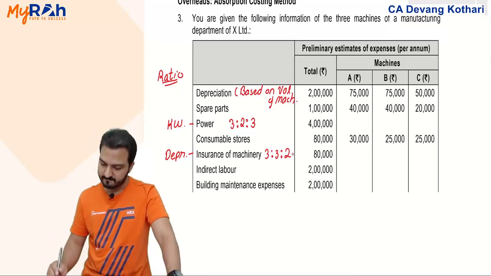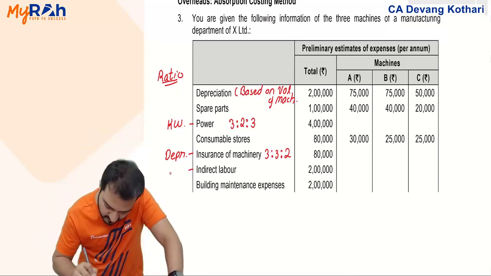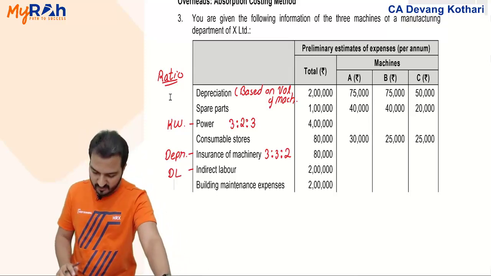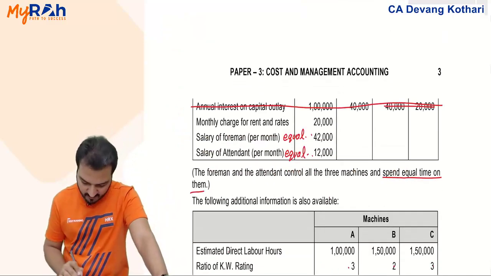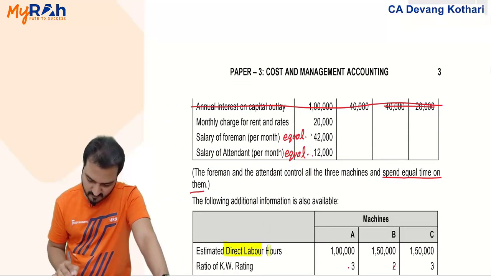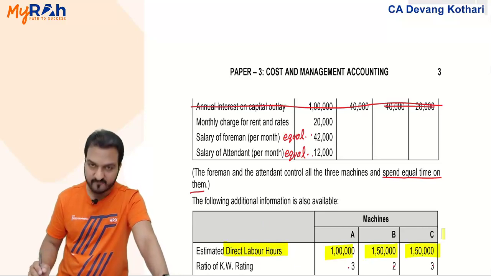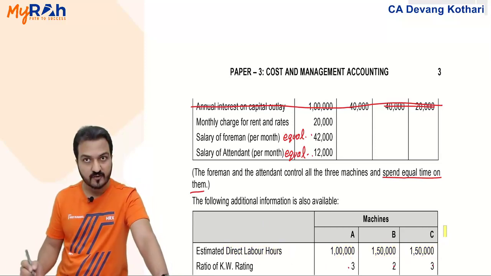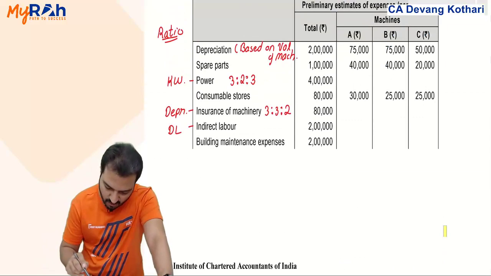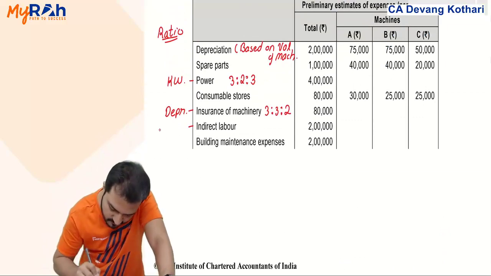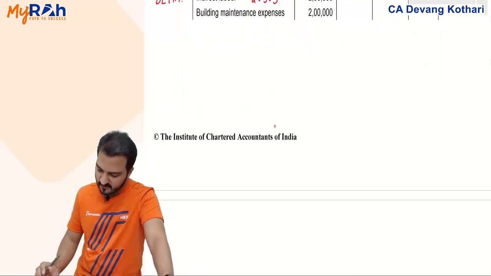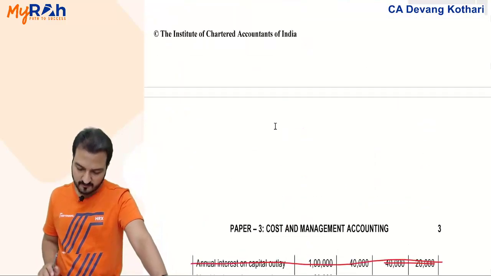Indirect labor will be divided in the ratio of direct labor, because that is the nearest thing that you are given. You are given direct labor details. Look, you are given the direct labor hours: 1,00,000, 150 and 150. That is a ratio of 2:3:3. So it will be distributed in the ratio of the direct labor hours. That is 2:3:3.